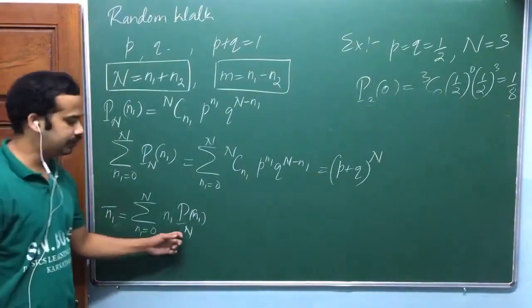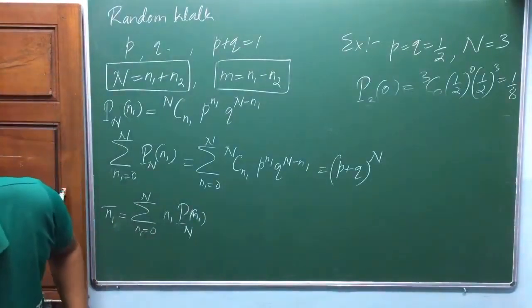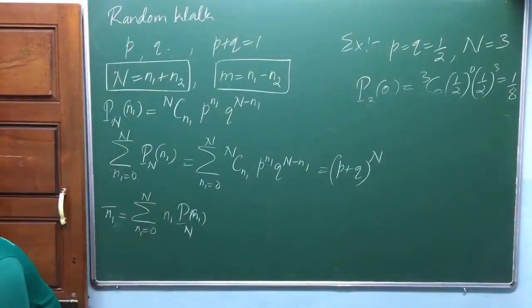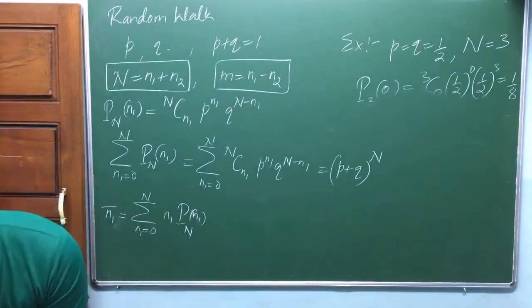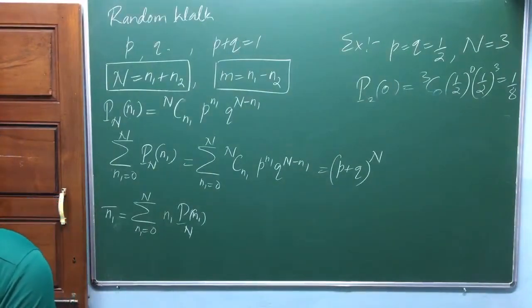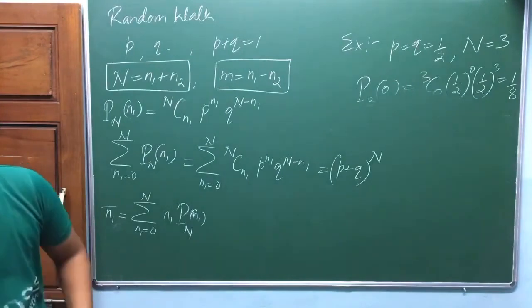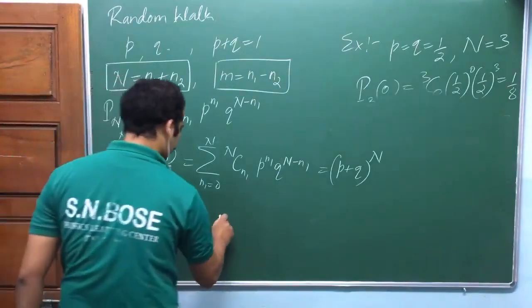Now we need to evaluate this one. Let me do that small derivation here, and later I'll write the rest of the terms directly. You can find this in the Reif textbook. Is that okay? Now what you have to do here is, let me write this one. What is this whole thing?